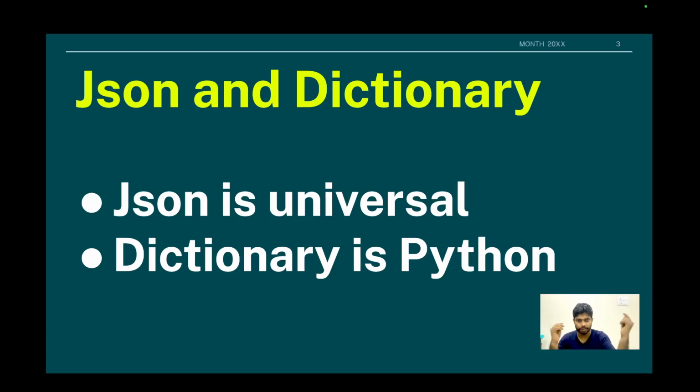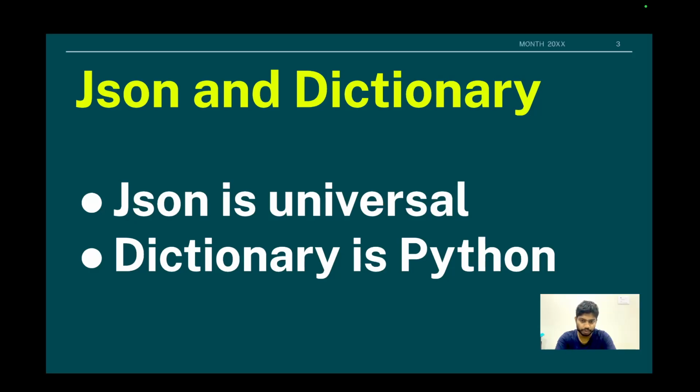It's like universal talking between applications, whether the application is built in Python or in JavaScript. A dictionary, on the other hand, is only Python centric. People outside Python don't understand if you say something about a dictionary.